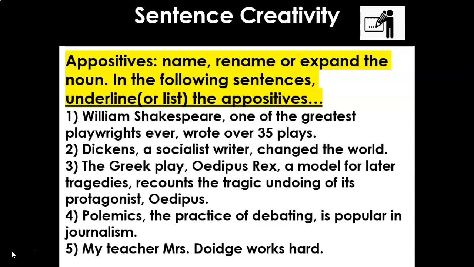Number 1, William Shakespeare, one of the greatest playwrights ever, wrote over 35 plays. Number 2, Dickens, a socialist writer, changed the world. Number 3, the Greek play Oedipus Rex, a model for later tragedies, recounts the tragic undoing of its protagonist, Oedipus. Number 4, polemics, the practice of debating, is popular in journalism. Number 5, my teacher, Mrs. Doidge, works hard.